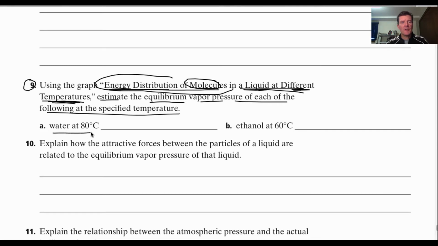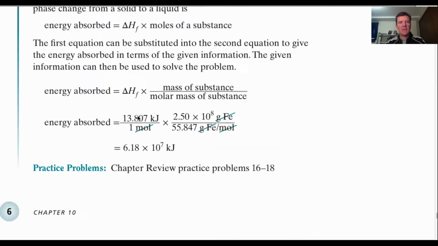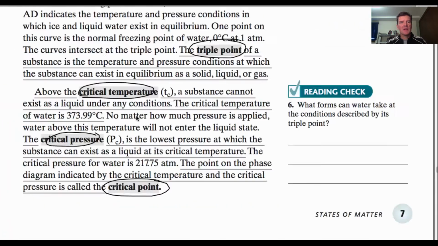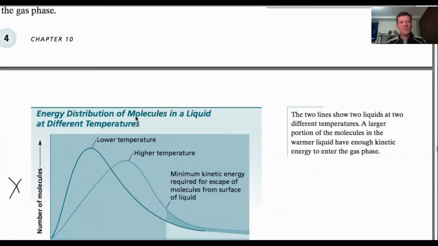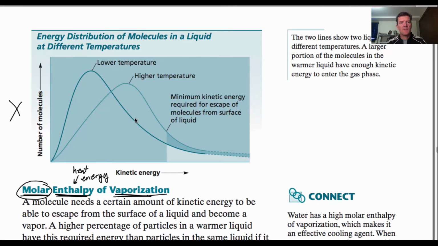And we're going to look at water at 80 degrees Celsius and ethanol at 60. And what are we looking for? The equilibrium vapor pressure of each of these. So we've got to go way back up here to that diagram. I don't think I talked about it at all, but we can still read from this. Here it is. All right.